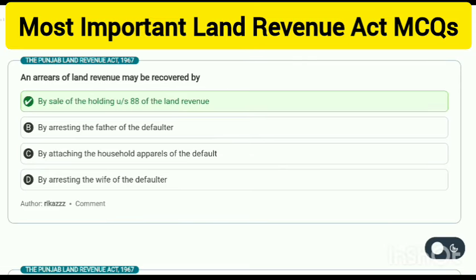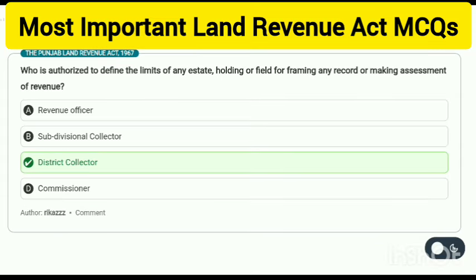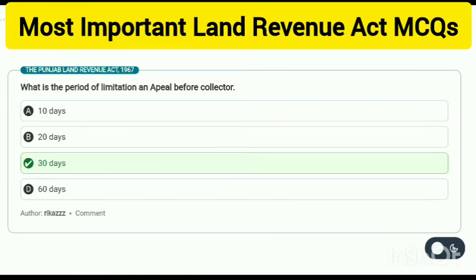The arrears of land revenue may be recovered by sale of the holding under Section 88 of the Land Revenue Act. The land which is irrigated from tanks, jheels, streams or springs is called Abi. Who is authorized to define the limits of any estate, holding or field for framing any record or making assessment of revenue? District Collector.